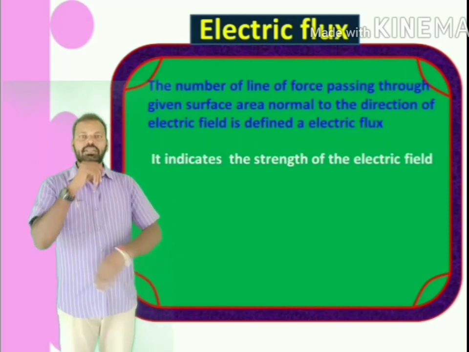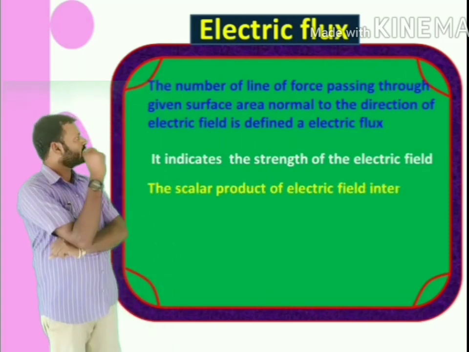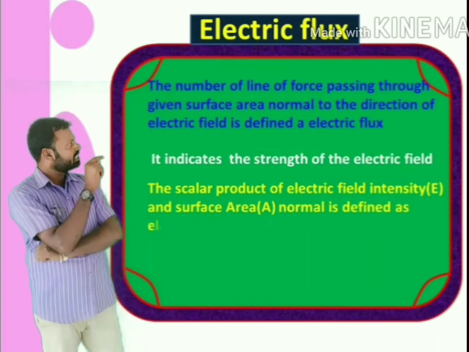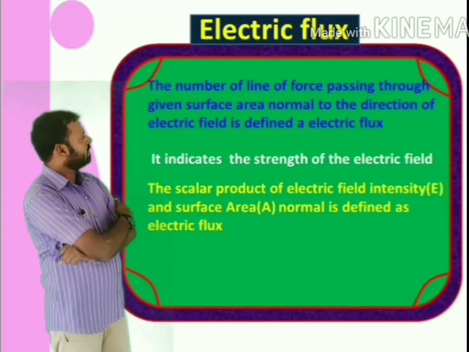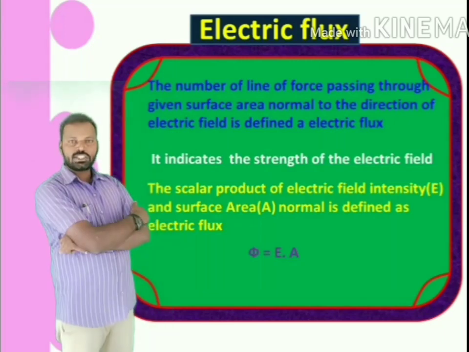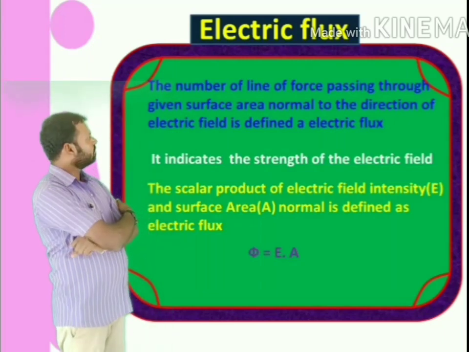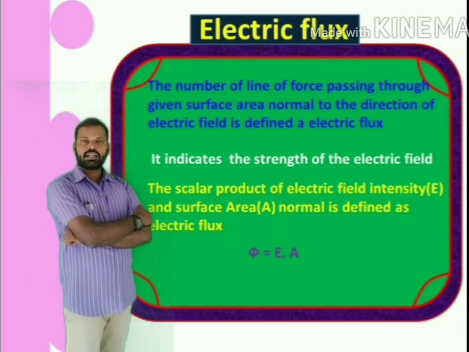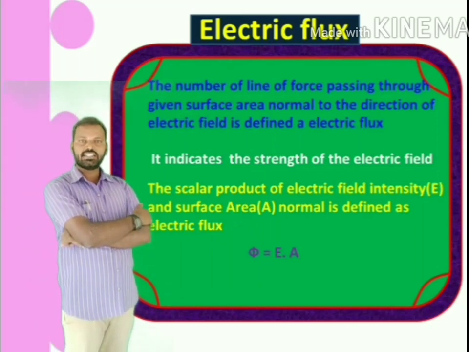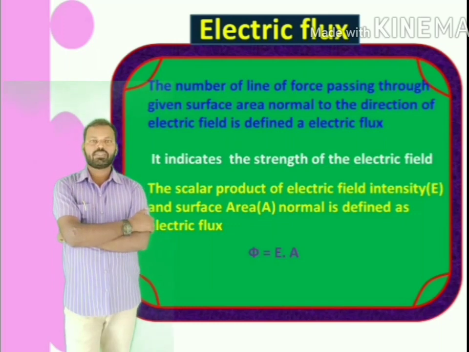Mathematically, the scalar product of electric field intensity E and surface area A is defined as electric flux. It is denoted with phi. Phi is equal to E dot A, the scalar product of electric field intensity and area.